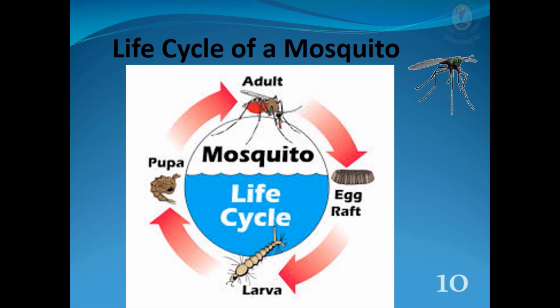The pupa lives in the water. It is comma shaped. The pupa does not feed, but it can live below the water surface to escape danger. It undergoes metamorphosis. Adult. When the adult mosquito emerges, it spreads out its wings to dry them. A female adult mosquito lays up to a few hundred eggs at a time in the water.